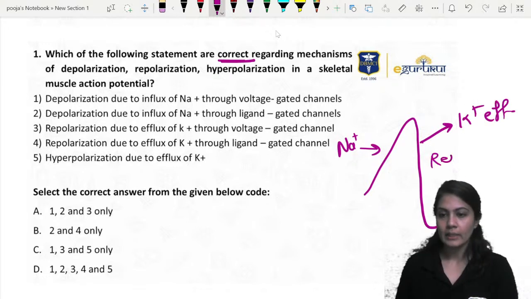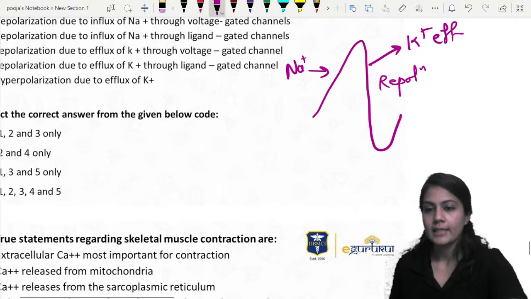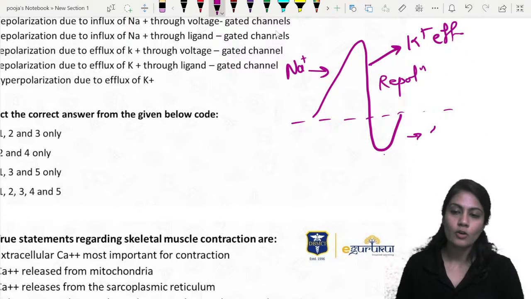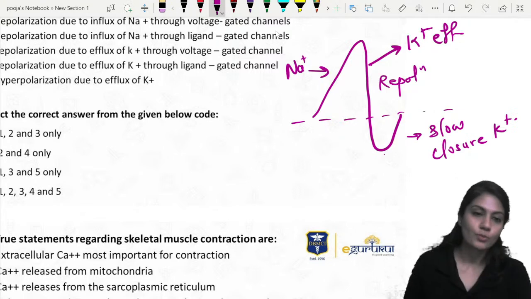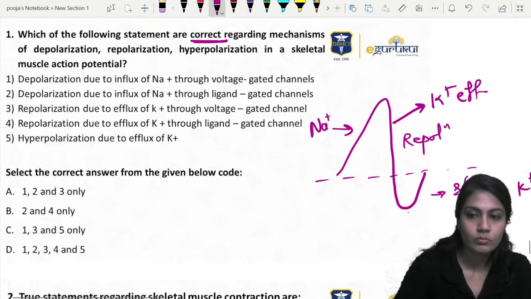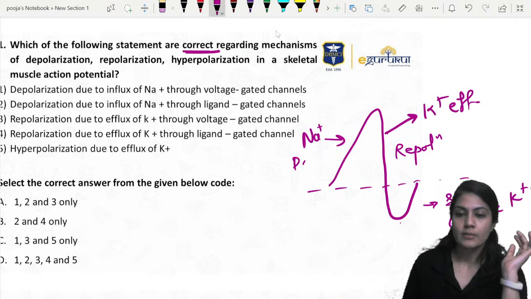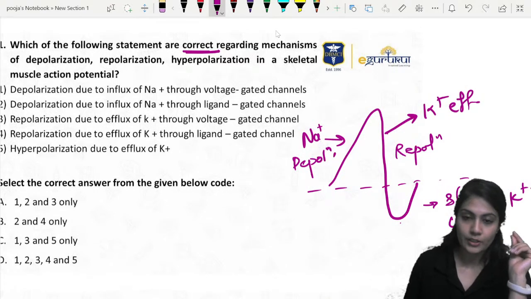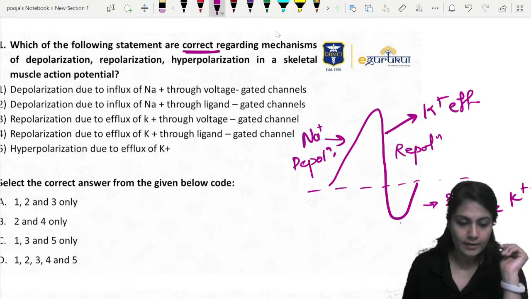That is repolarization over here. And if this is the resting membrane potential, this is because of the slow closure of the potassium channel. So depolarization is because of the sodium. Yes, all of them are voltage gated channels.